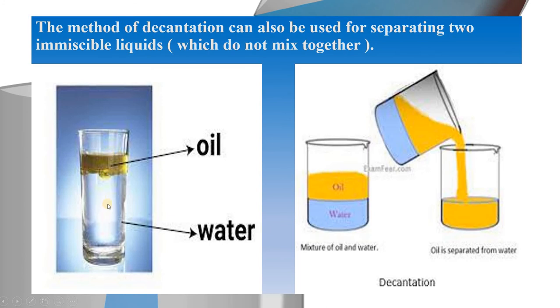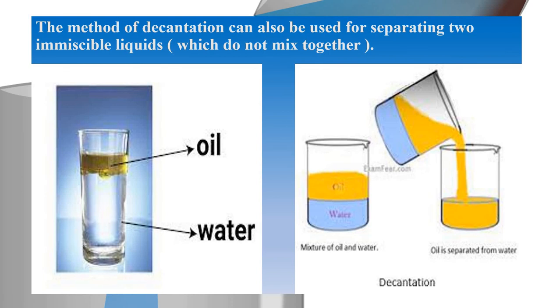Now a mixture of water and oil is allowed to stand in a glass or a beaker. Since water and oil are immiscible, they form two separate layers. Here you see, this one is the layer of oil, and this one is a layer of water. Two separate layers it forms. Water, as I said, being heavier, forms the lower layer, and oil, being lighter, forms the upper layer in the beaker.